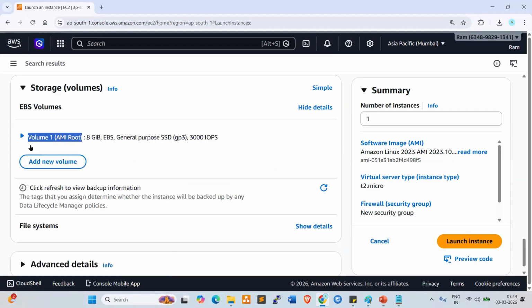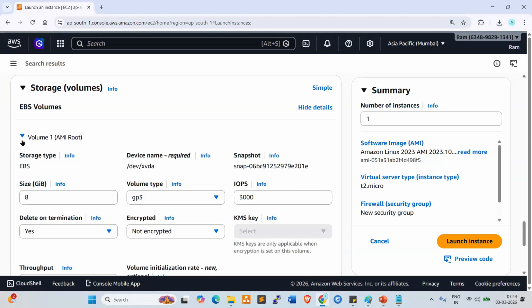Volume 1 is the root volume, primary volume, operating system volume, right? So the storage type is EBS, Elastic Block Store. While working on storage, we'll go very deep dive. For now, let's try to understand how to create the instance.